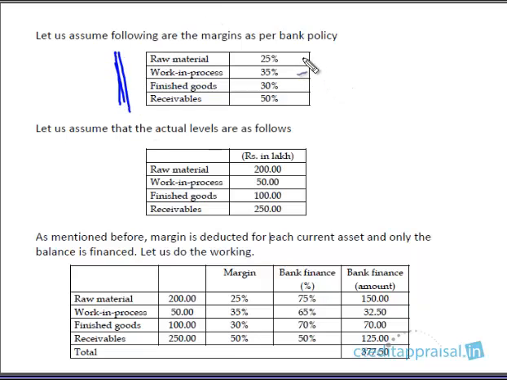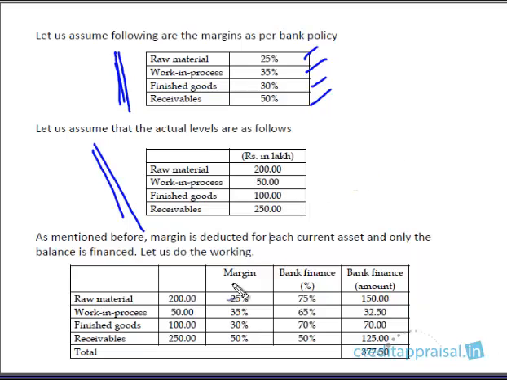Okay, against raw material, say the margin is 25%, work in progress 35%, finished goods 30%, receivables 50%, right? So let us assume these are the margins as per a particular bank's policy. Now the actual figures are like this: raw material is 200 lakhs, work in progress 50, finished goods 100, and receivables 250. We now need to calculate the drawing power.